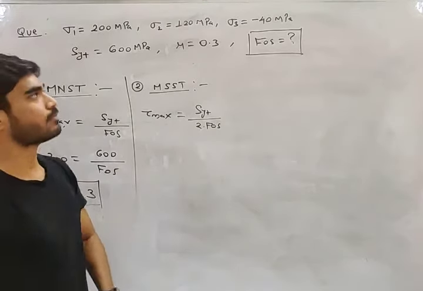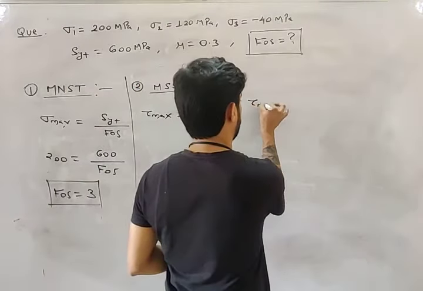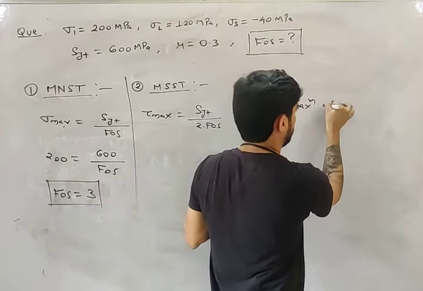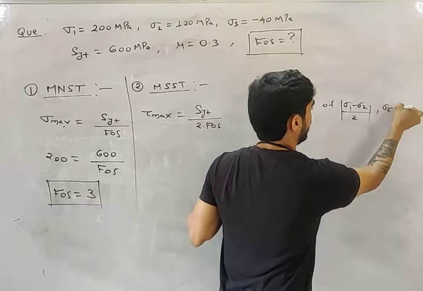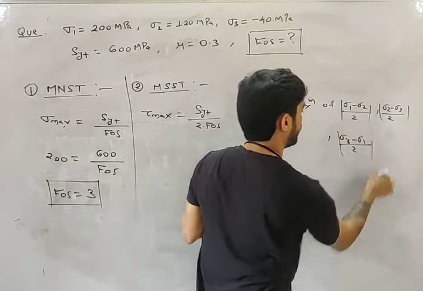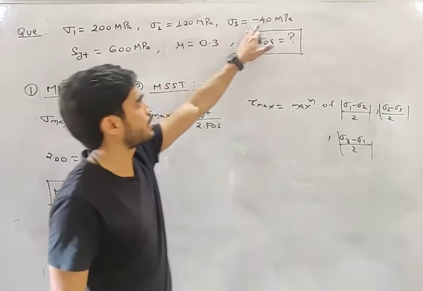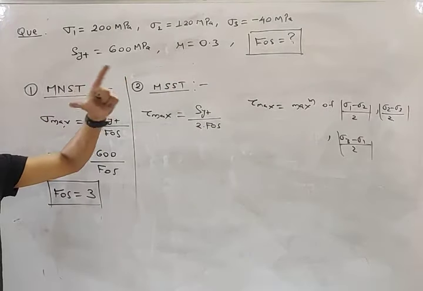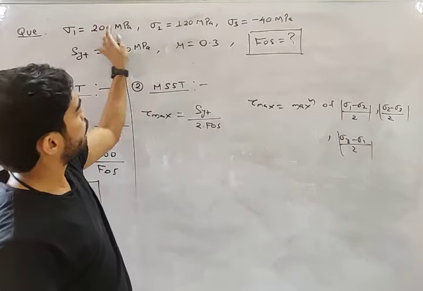Now what is tau maximum? We have seen this in principal stresses. Tau maximum is the maximum of (sigma 1 minus sigma 2) by 2, (sigma 2 minus sigma 3) by 2 and (sigma 3 minus sigma 1) by 2. So which one will be maximum, my friend? 200 minus 120, 120 minus minus 40, or minus 40 minus 200. Don't worry about the sign. So which one will be maximum: (sigma 3 minus sigma 1) by 2 or (sigma 1 minus sigma 3) by 2?